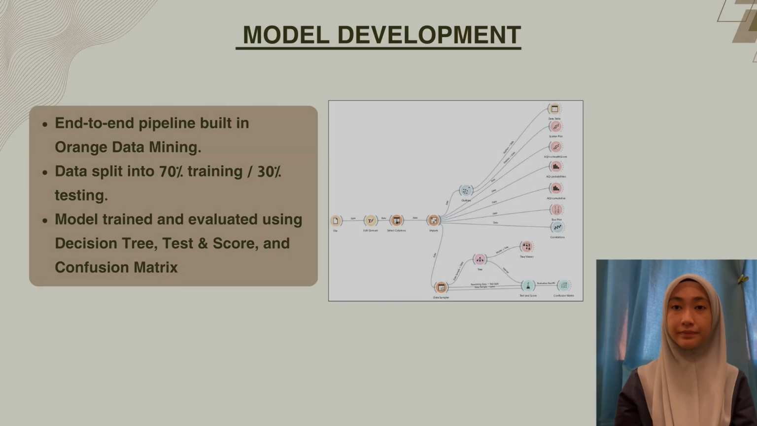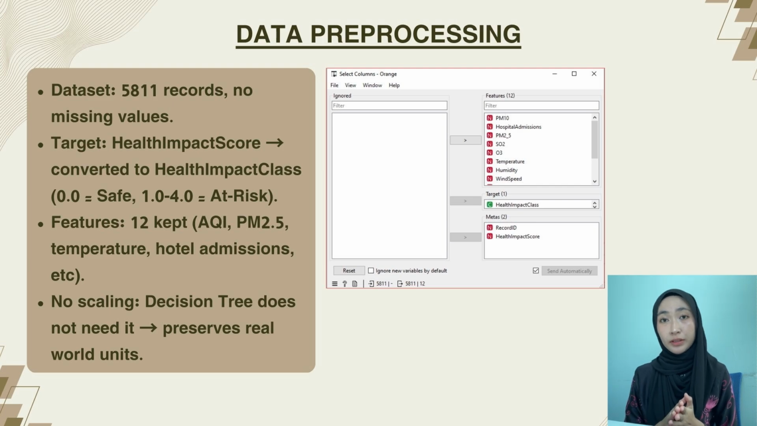Now let's talk about data pre-processing. The dataset contains 5,811 claim records with no missing values. Before training, essential pre-processing steps were applied. The original continuous variable, health impact score, was converted into a categorical target variable named health impact class, with 5 risk levels ranging from safe to very high risk.